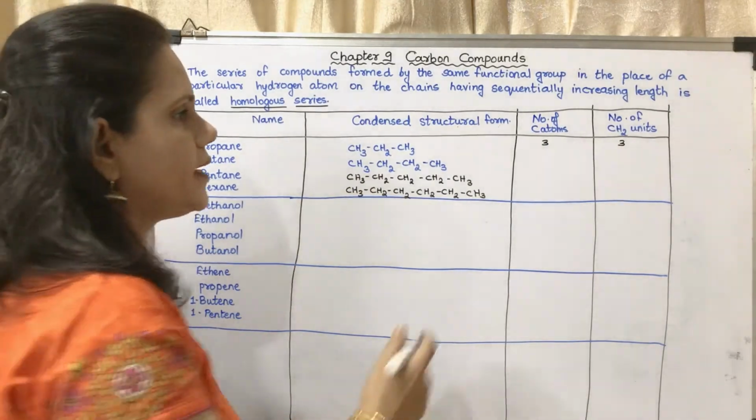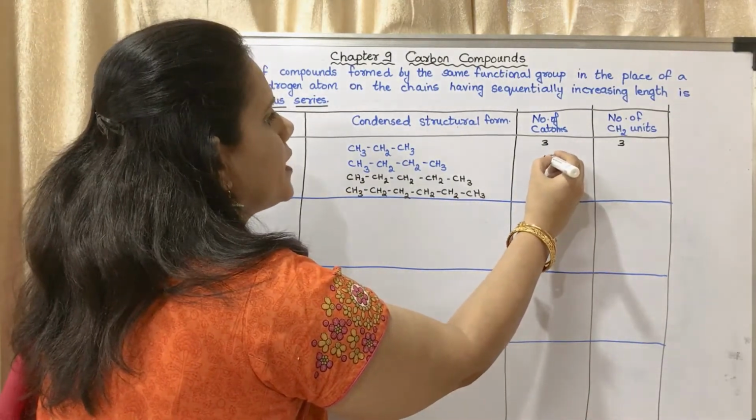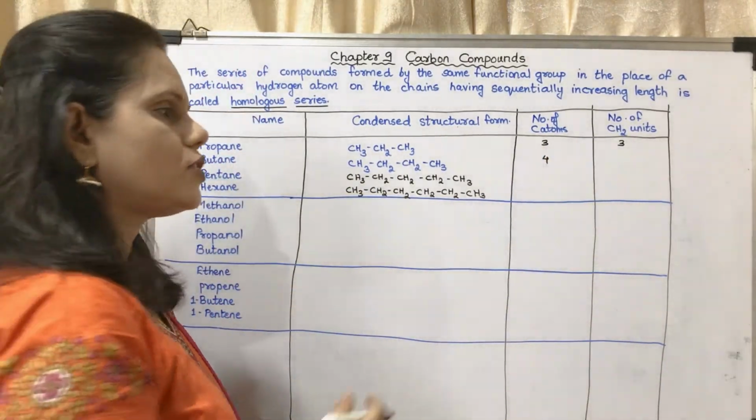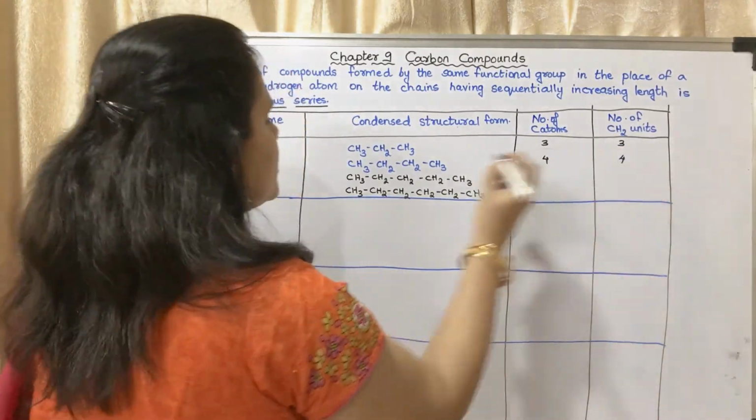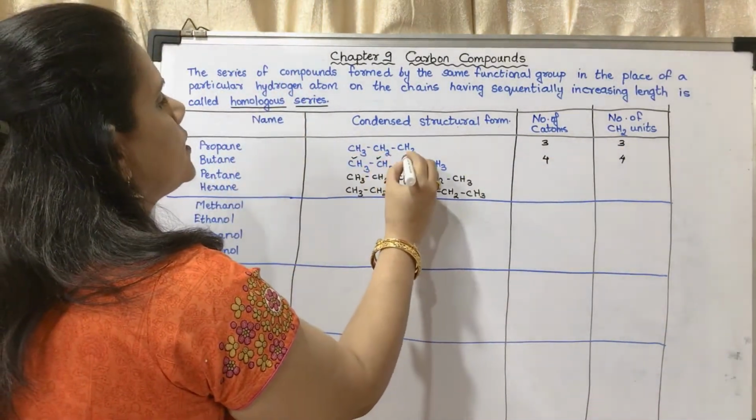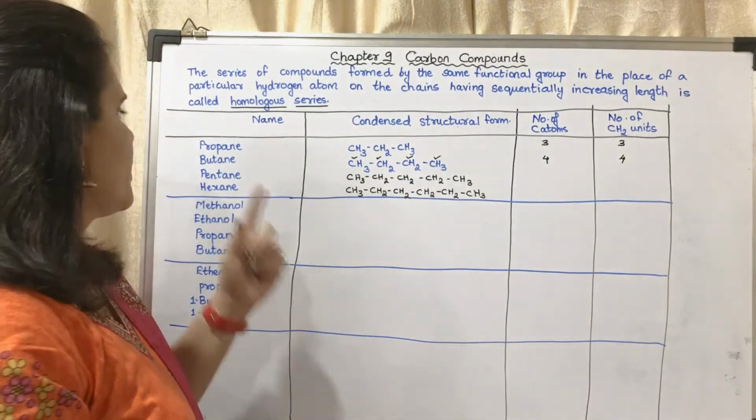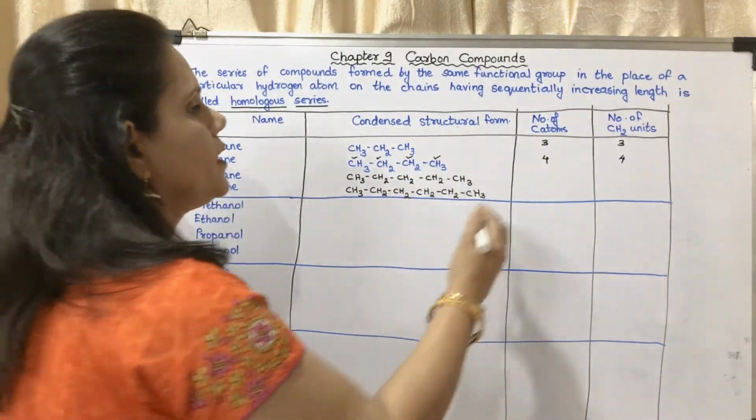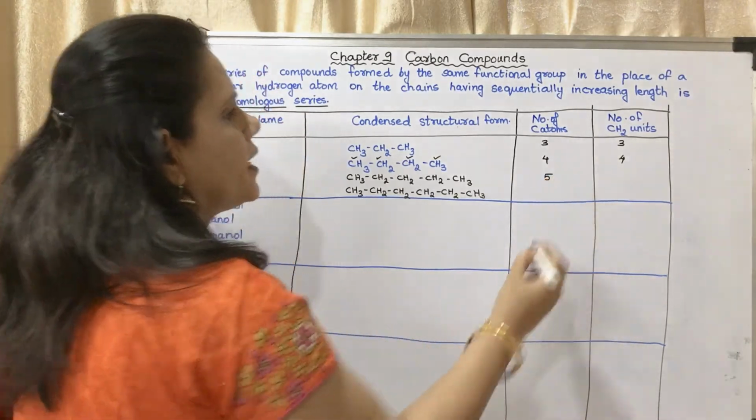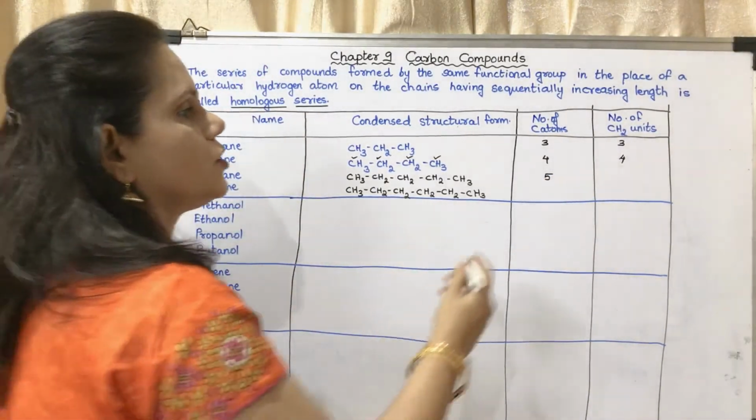How many carbon atoms? 4. 4 carbon atoms. And how many CH2 units? 4 CH2 units. 1, 2, 3, 4. So 4 CH2 units are there. Next is pentane. How many carbon atoms? 5 carbon atoms. And how many CH2 units?